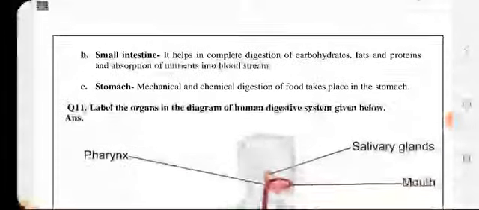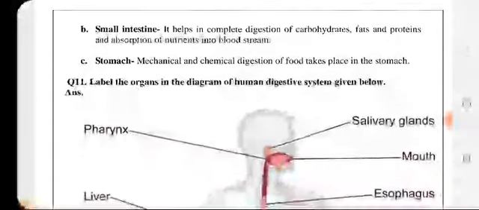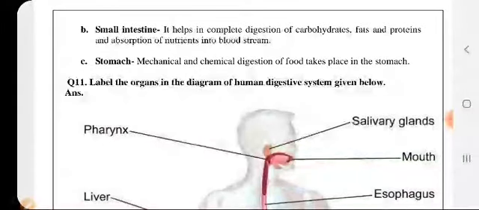Yes. Next comes, what is the function of the small intestine? It helps in absorption, and complete digestion of the food takes place in the small intestine. So it helps in complete digestion of the carbohydrates, fats, proteins, which is the food that we eat, and also the absorption of nutrients takes place in the small intestine.